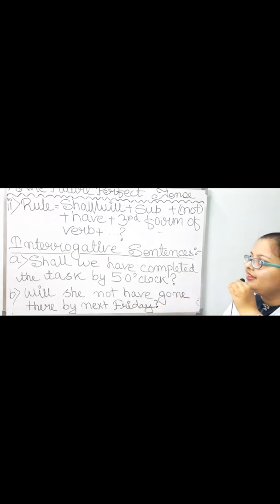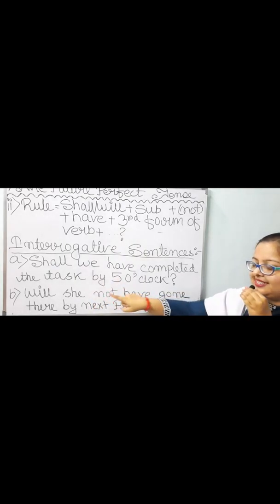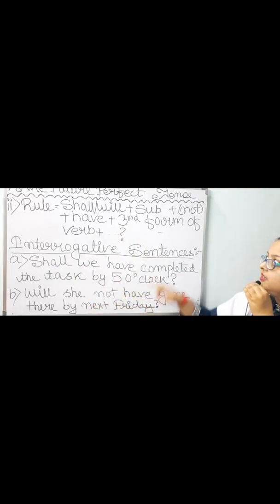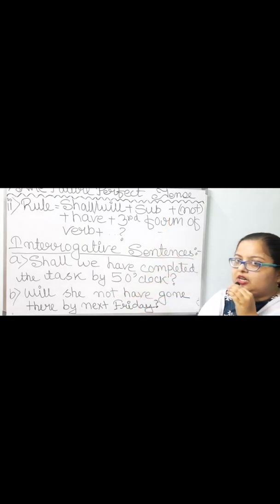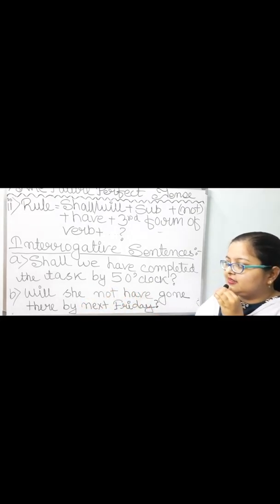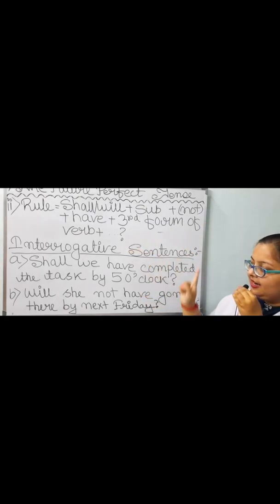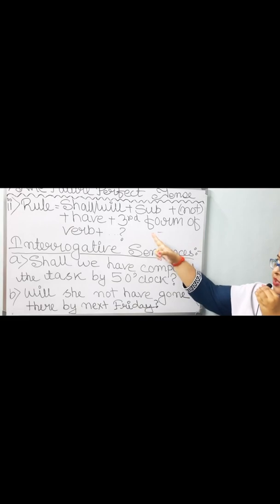Question mark. Next, in the next example, I have taken will at first. With that, I have taken she. With she or anything other than I and we, definitely will is suitable. Will is appropriate to be taken. Then I have taken this optional not. Then have, according to the rule.